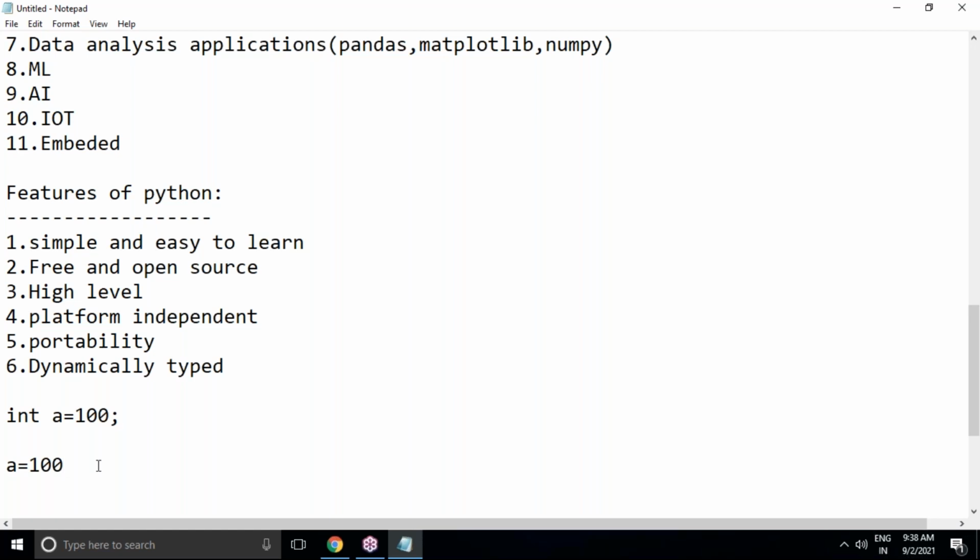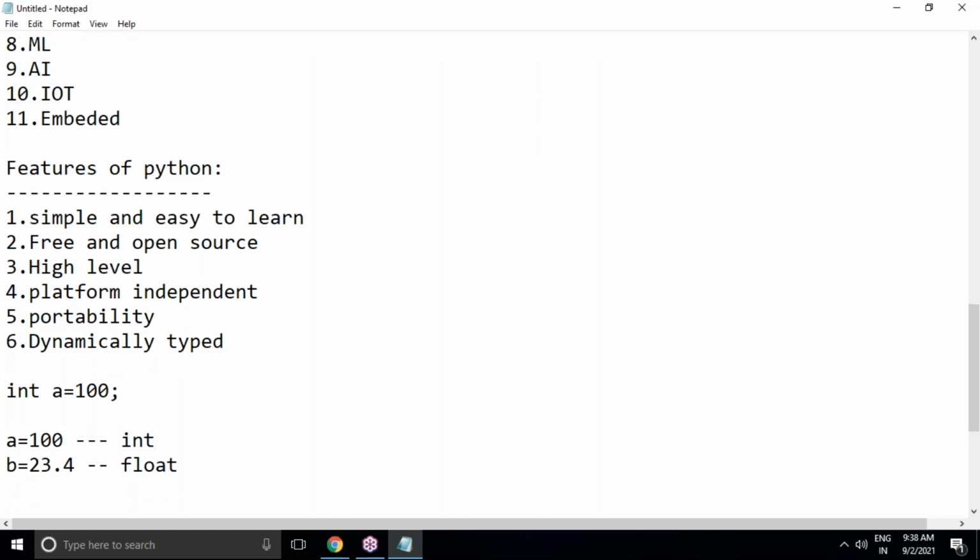Suppose I take a = 100. For this variable, Python internally decides integer. Suppose b = 23.4. For this, float. c equals some text, and string will be assigned. We are not deciding integer, float or string at the time of declaration.